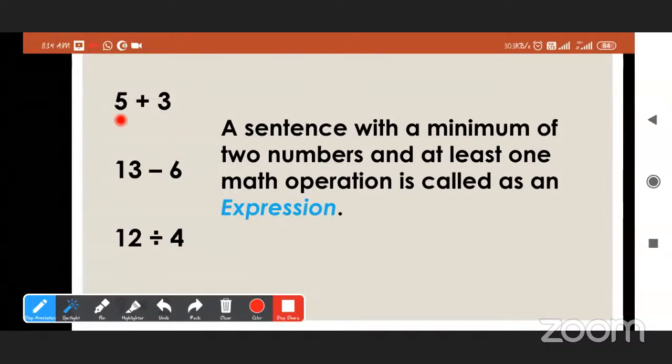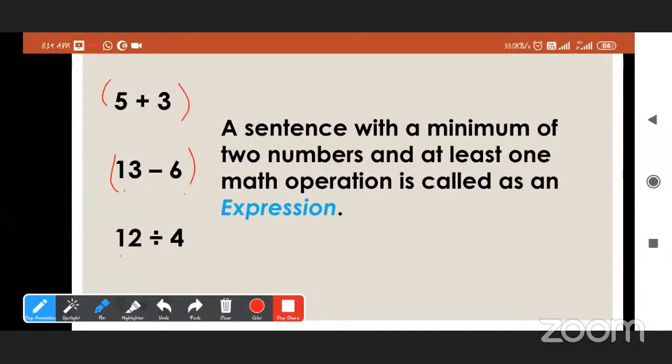So see here, 5 plus 3. Here 5 and 3 are numbers and plus is the math operation. So it is an expression. Now next one is 13 minus 6. So here 13 and 6 are numbers, and the minus sign is the math operation. So it is also an expression. Now third one is 12 divided by 4.